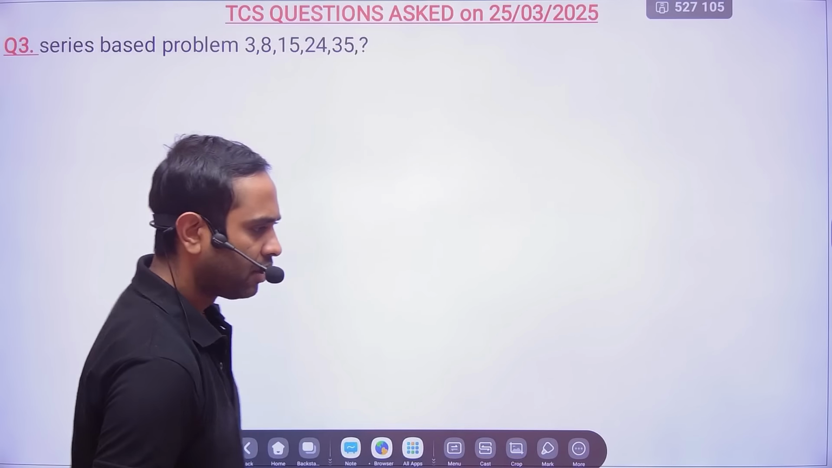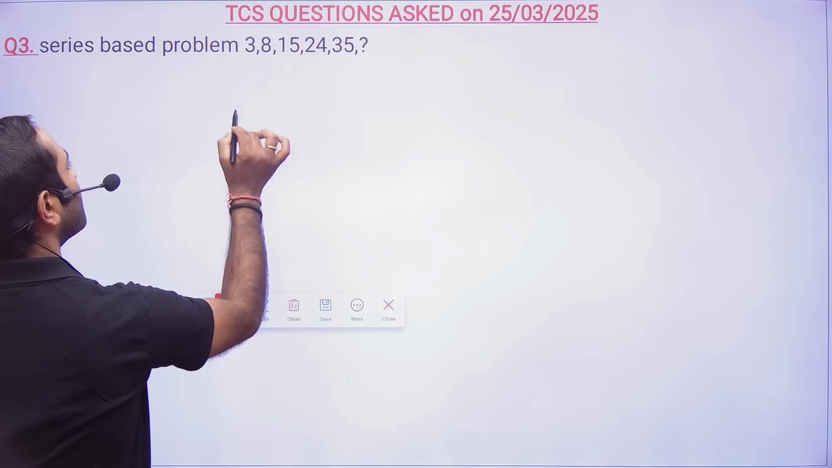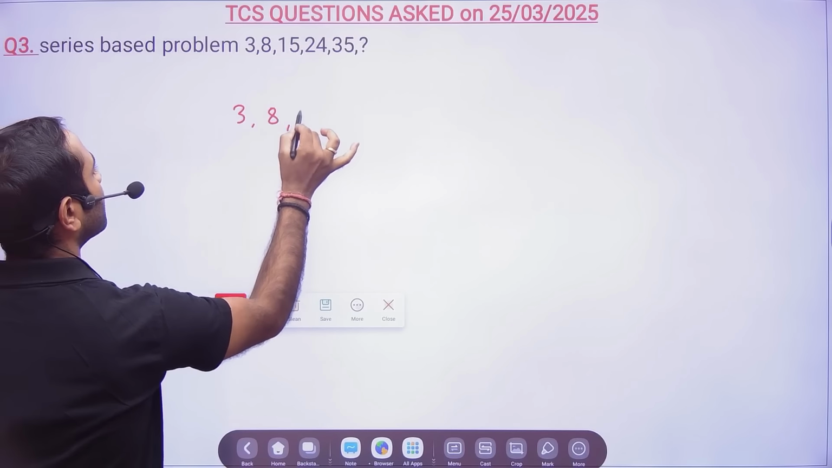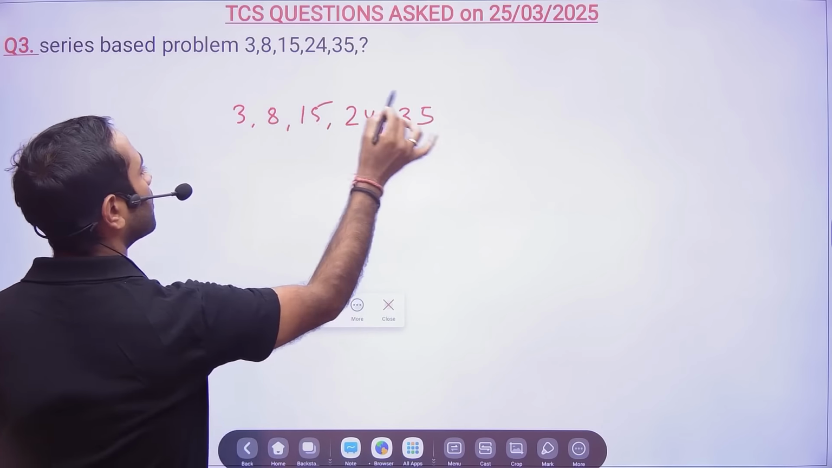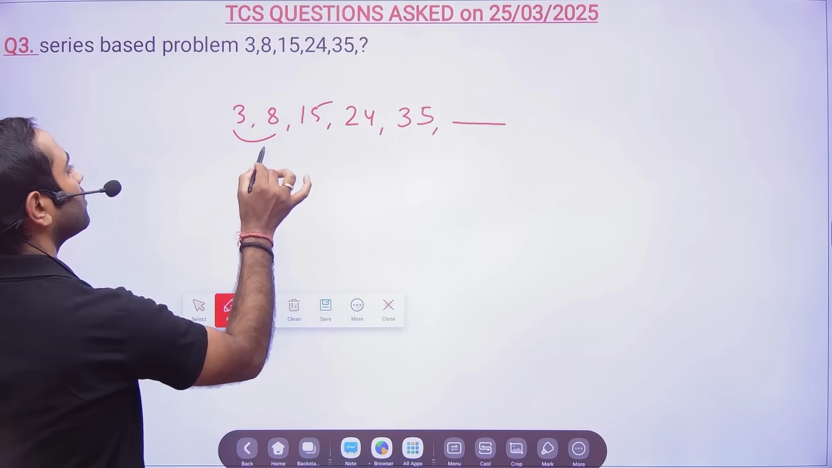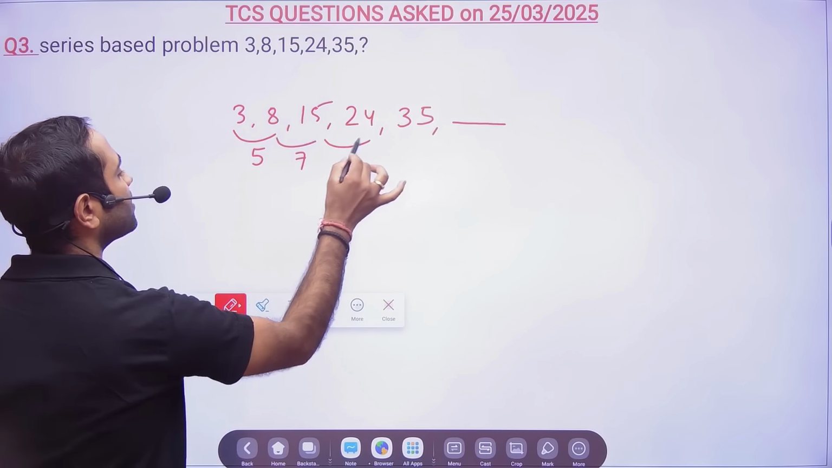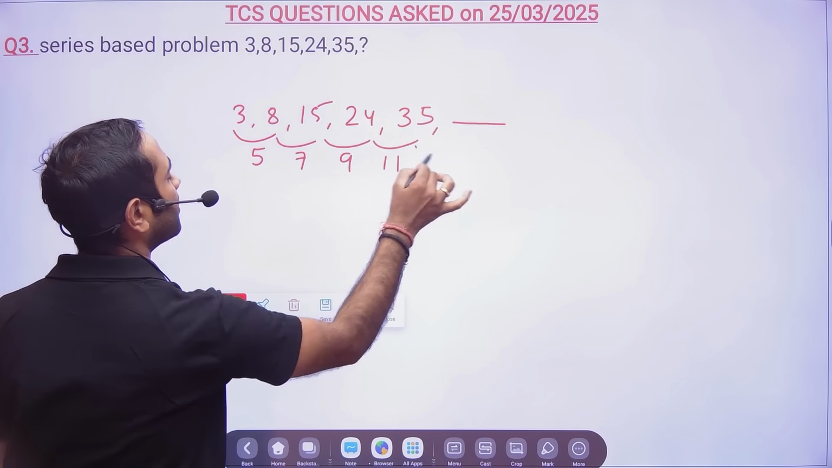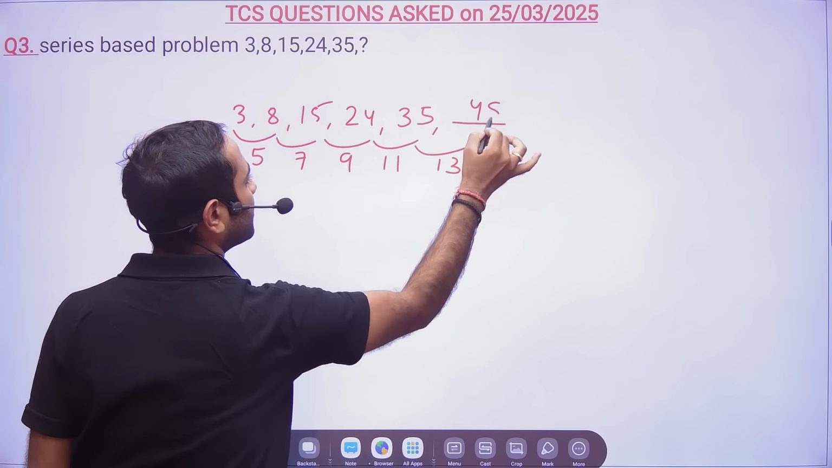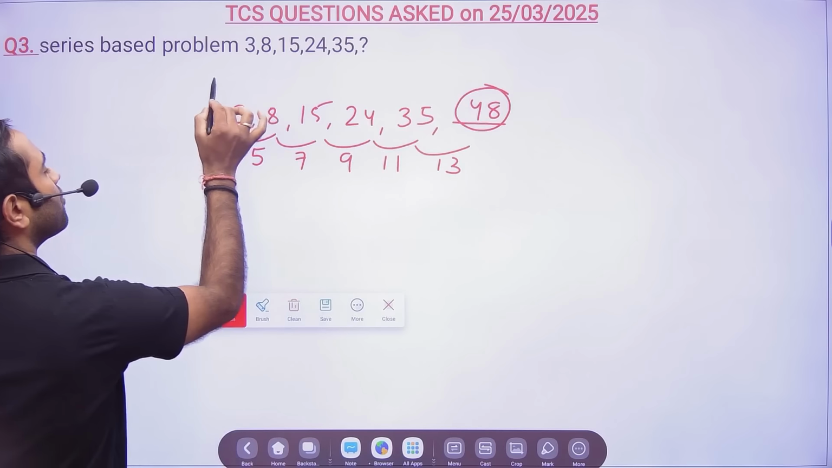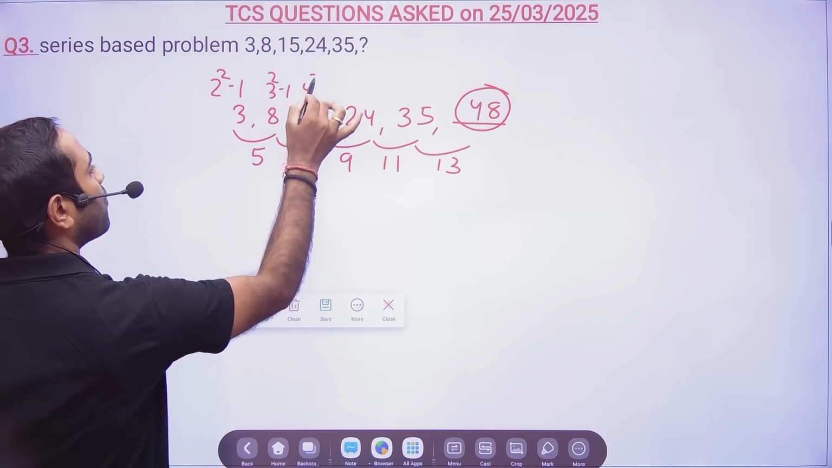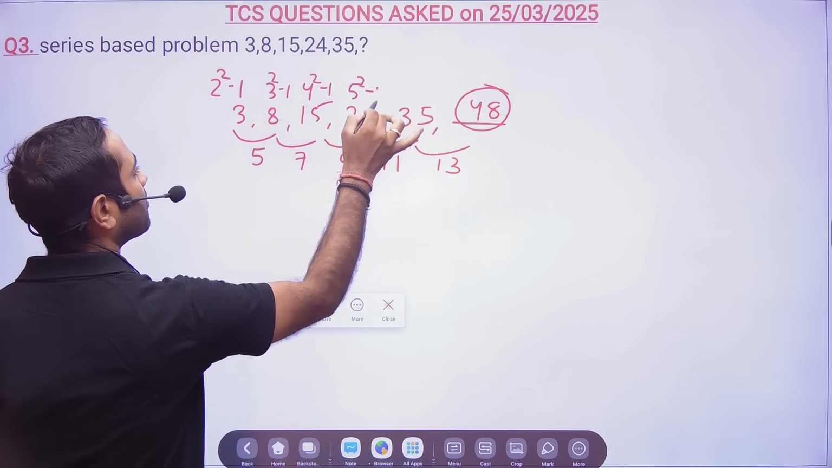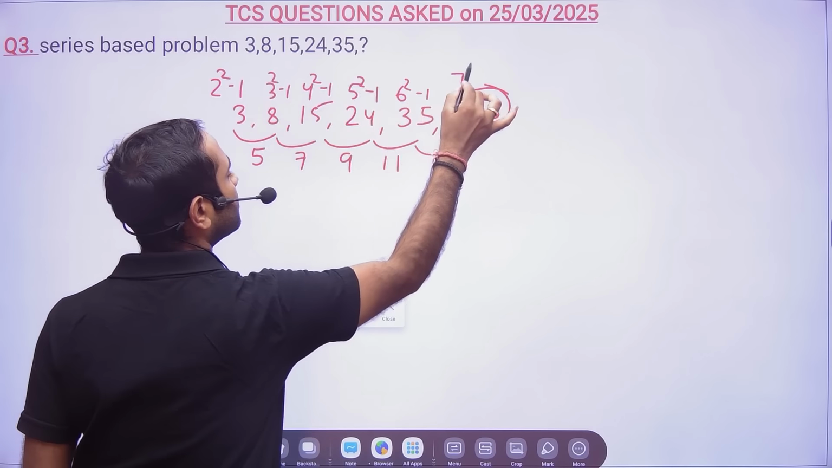Next question is a series based problem where you have 3, 8, 15, 24, 35. Okay, now, so next number you have to calculate. So 3, 5, 8, 7, 15, 9, 24, and this is 11, so this is 13 times 13 will be added, so 48. You could have also 2 square minus 1, 3 square minus 1, 4 square minus 1, 5 square minus 1, 6 square minus 1, 7 square minus 1.